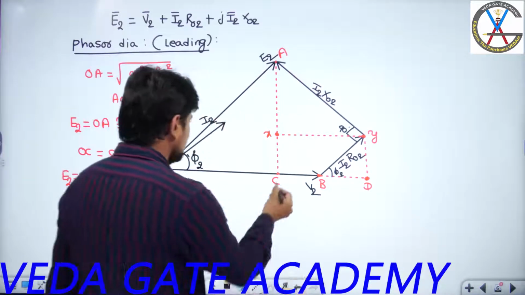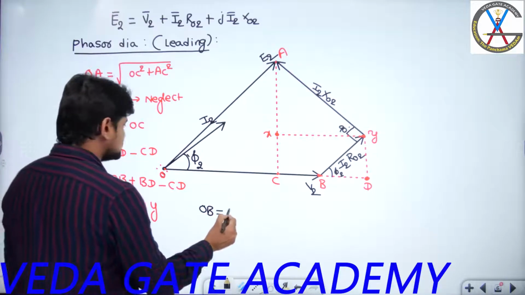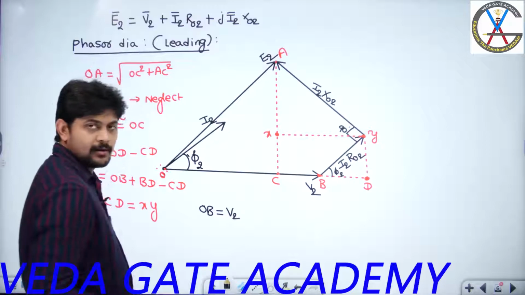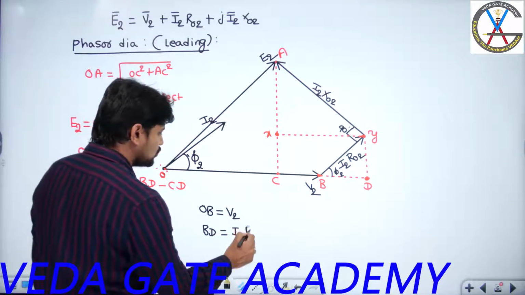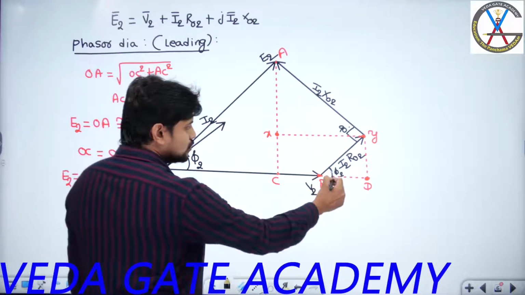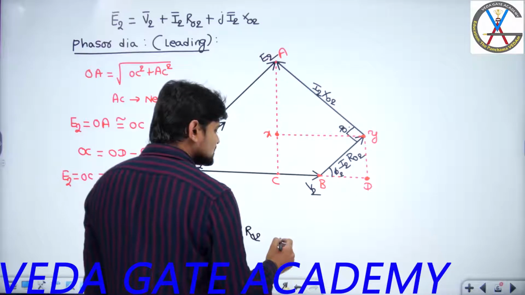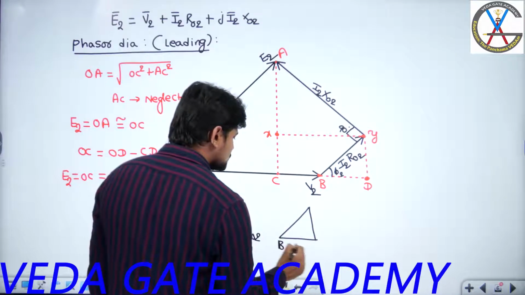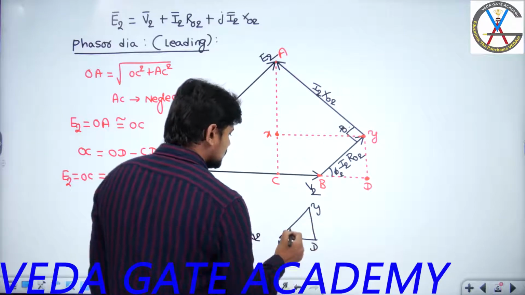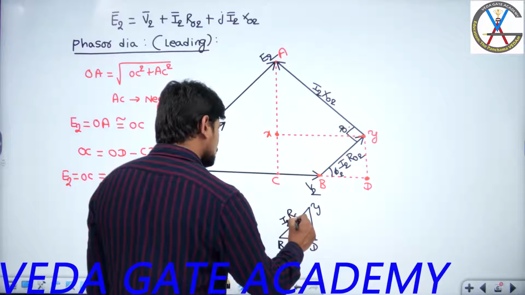Here the length OB is equal to V2, and length BD will be I2 R02 projected onto this. That means cos or sine? If I form a right angle triangle, this angle is phi 2 and this length is nothing but I2 R02.